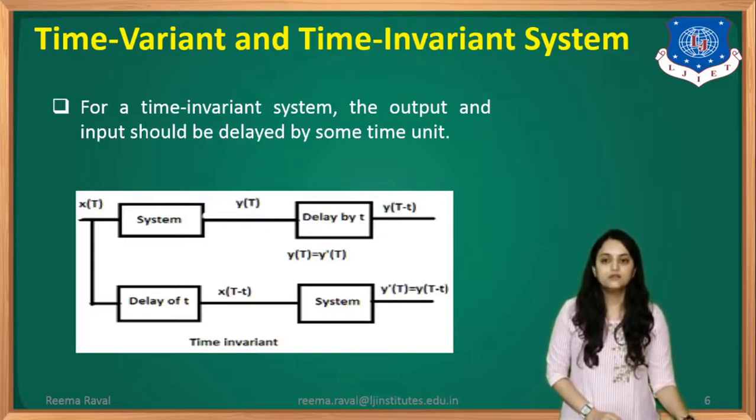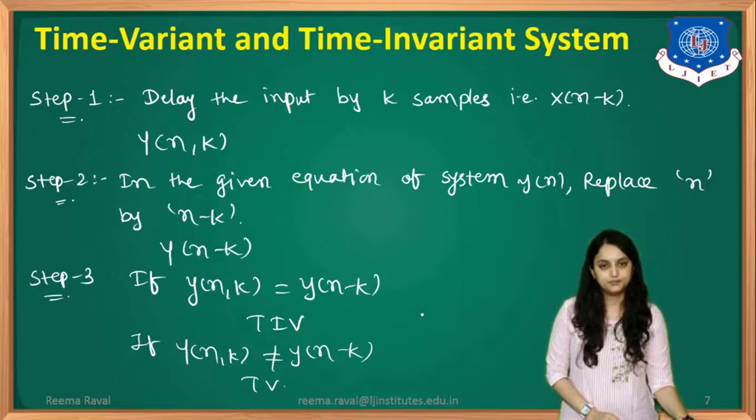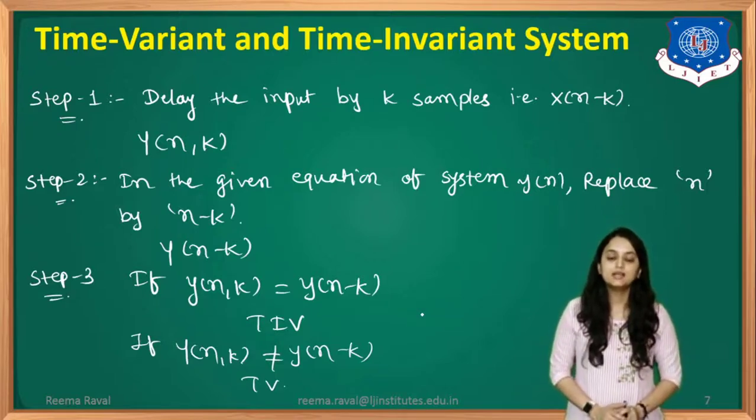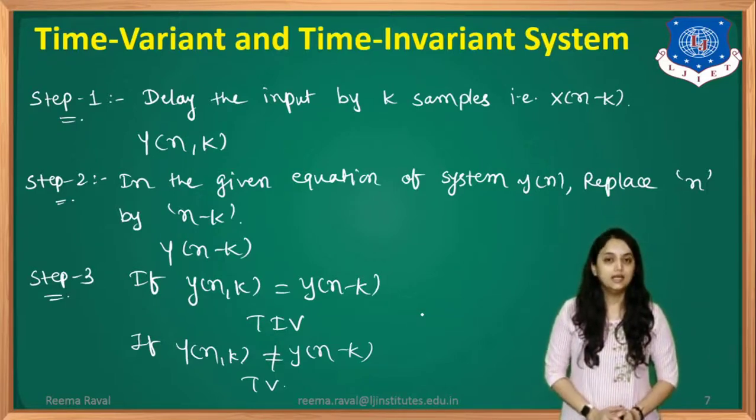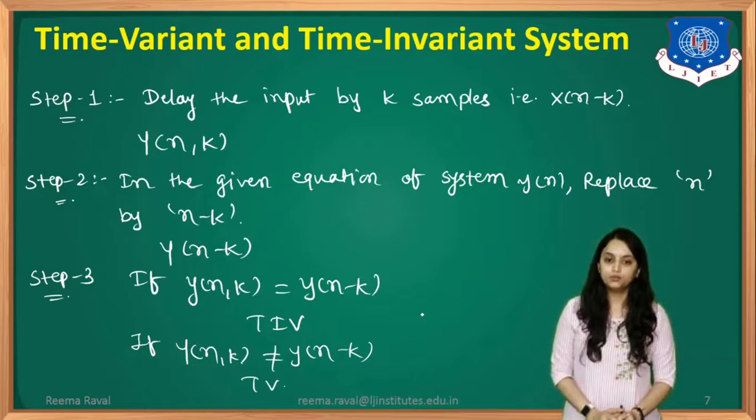So to check this, we can perform the following steps. Step 1 is to delay the input by k samples, that is, to obtain x of n minus k. So whenever the input functions are there, we need to delay them by k samples. Then step 2.